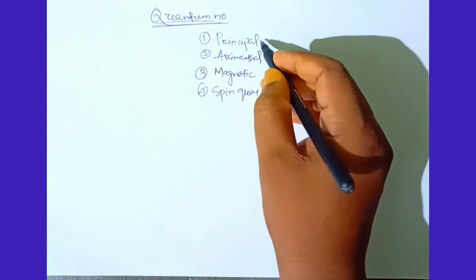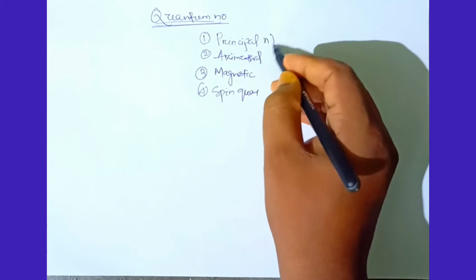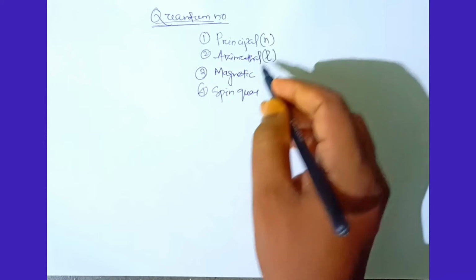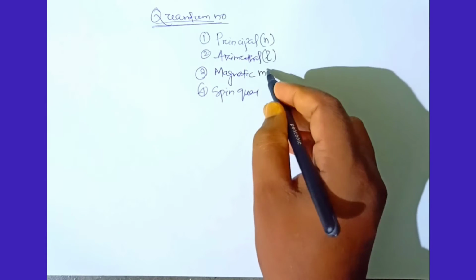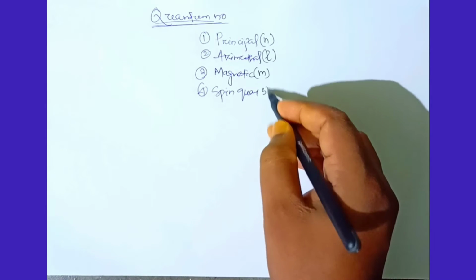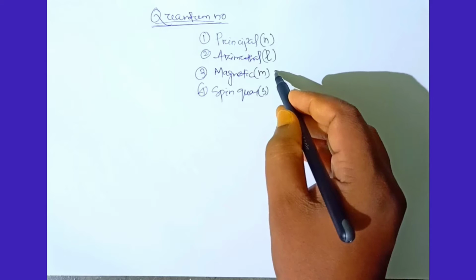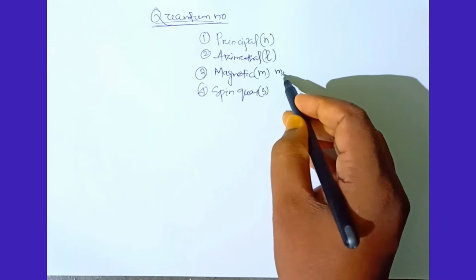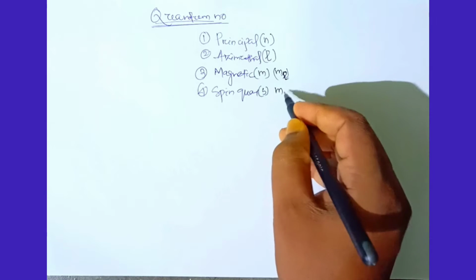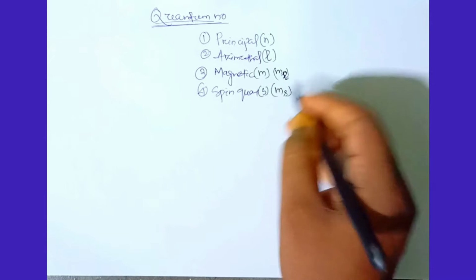The principal quantum number is denoted by n, azimuthal quantum number is denoted by L, magnetic quantum number denoted by M, spin quantum number denoted by S. Sometimes magnetic is represented by ML, and spin quantum number is denoted by MS.